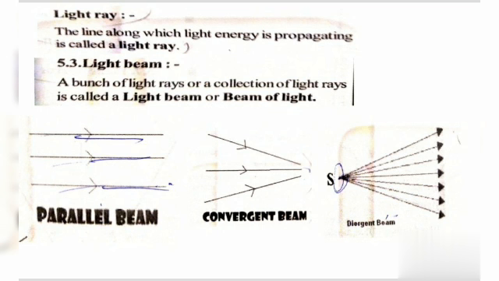What is the meaning of divergent beam of light? If the light rays in a beam of light are spreading out from a point, it is called a divergent beam of light. So, in this figure, we can observe all the rays appear to be spreading out from one point. This type of beam of light is called a divergent beam of light.